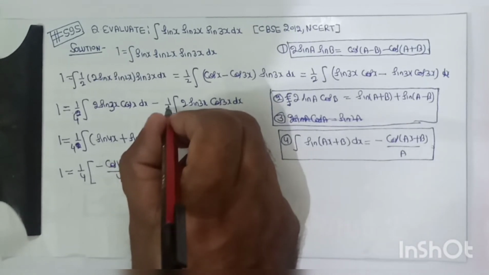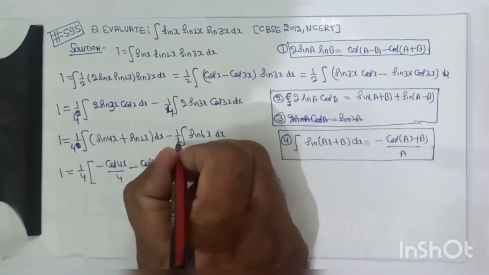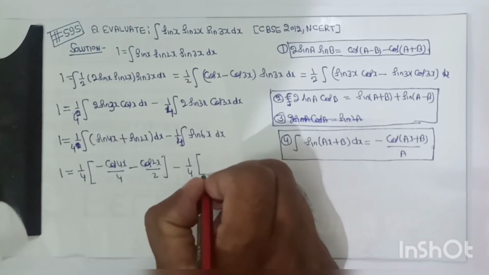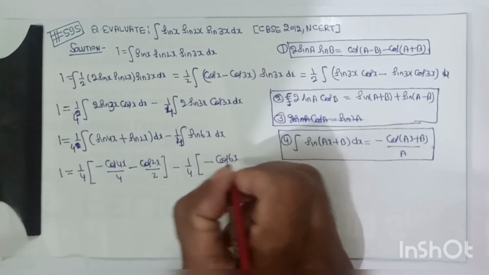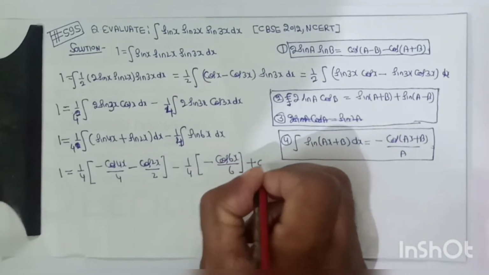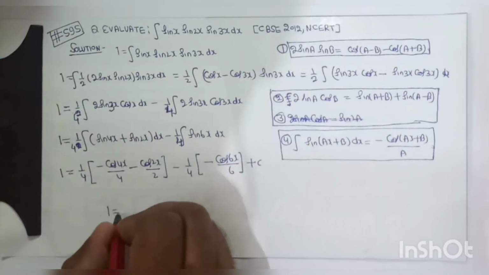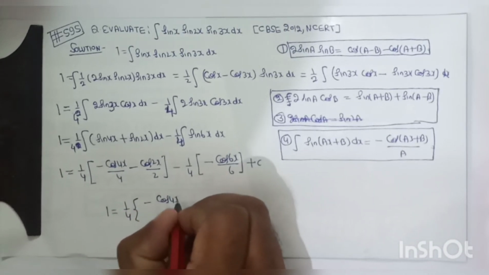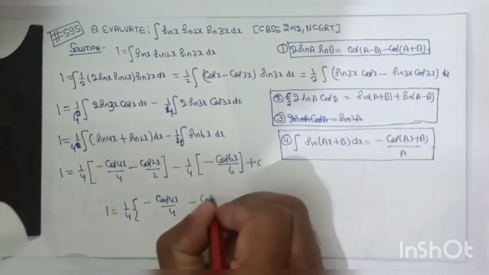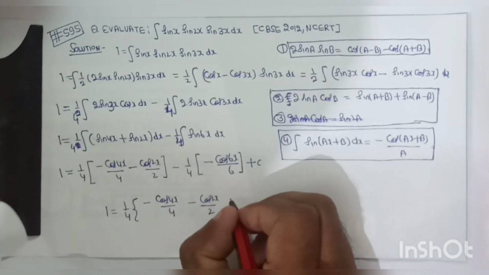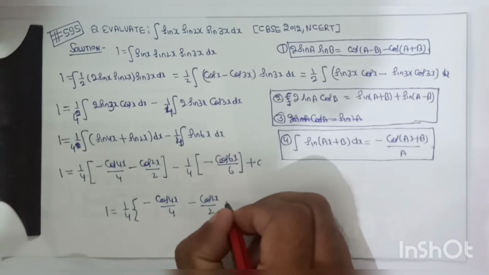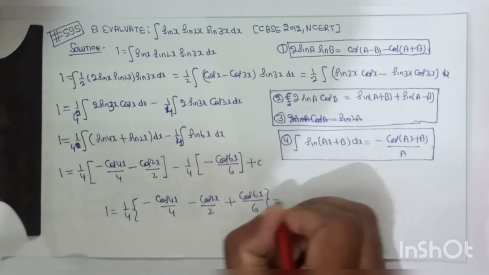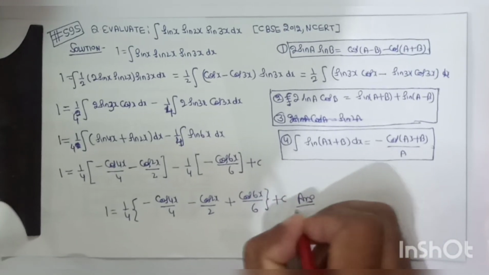It will also be 1 upon 4. So it will be minus 1 upon 4 into minus cos 6x divided by 6 plus c. The final answer will be I is equal to 1 upon 4 into minus cos 4x divided by 4 minus cos 2x divided by 2 plus cos 6x divided by 6 plus c. This is the required answer.